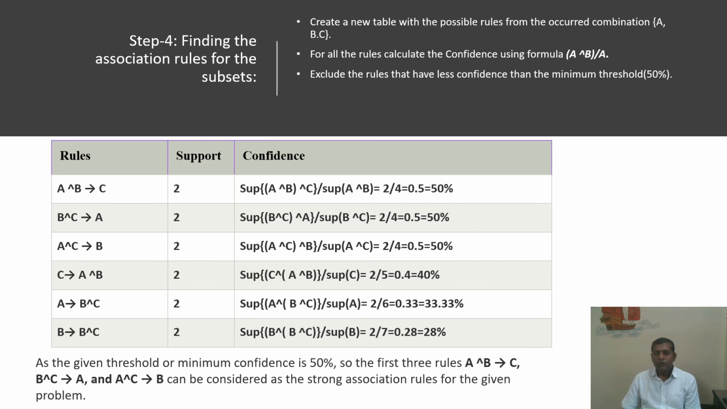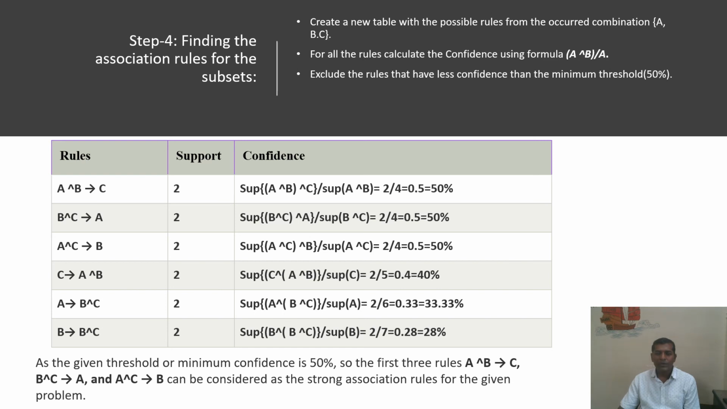Now, once we found the 3 item set, we know that only A, B and C are frequently bought. Create a new table with the possible rules that occurred in the combination of A, B, C. Now we are at step 4. Step 4 says: find the combinations of A, B and C. When A and B are bought together, then C is also bought. When B and C are bought together, then A is bought. When A and C are bought together, B is bought. So this is how we will generate the rules.